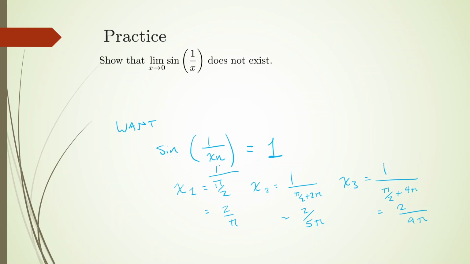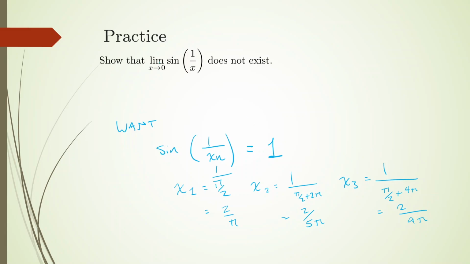And 1 over pi over 2 is really 2 over pi. If you do this for the second and third terms, you see that we want the first term to be 2 over pi, and we want the second term to have a denominator that is 4 pi greater than the previous denominator. Basically, that's the pattern.